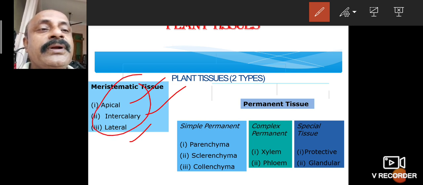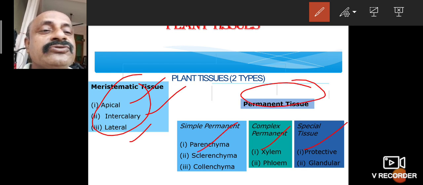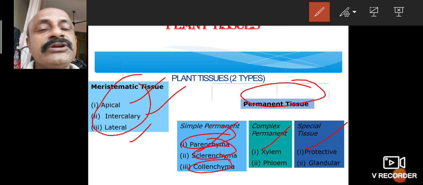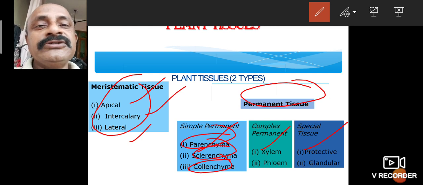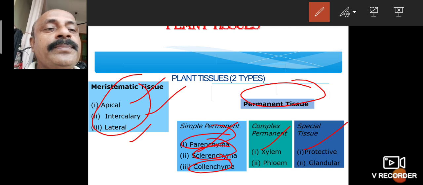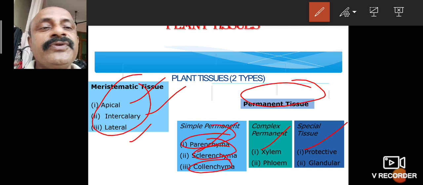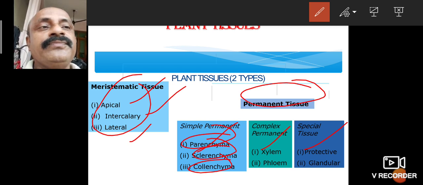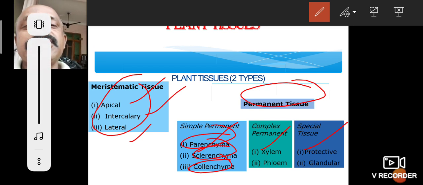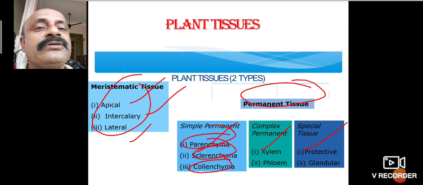The permanent tissues are of three types: simple tissue, complex tissue and special tissue. The simple tissue has three types: parenchyma, sclerenchyma and collenchyma. So now we study only these three types, which are called simple permanent tissues. The permanent tissues are further classified as simple, complex and special. These are also major character features of plants.